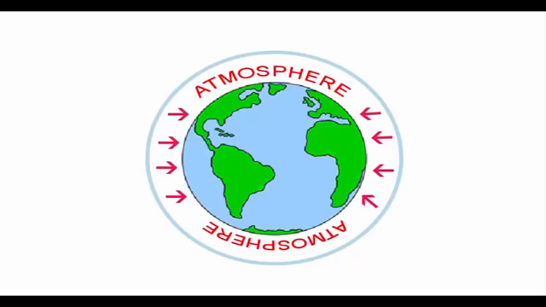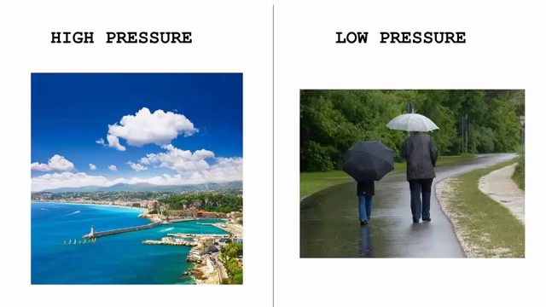It is the force applied on a surface by the weight of air above that surface in the atmosphere of Earth. Now, atmospheric pressure has a major role to play in order to understand the types of weather conditions generally associated with a region. Now, I need you to understand this, but later on I'll tell you why. High pressure is generally associated with nice weather, while low pressure is generally associated with cloudy, rainy or snowy weather.